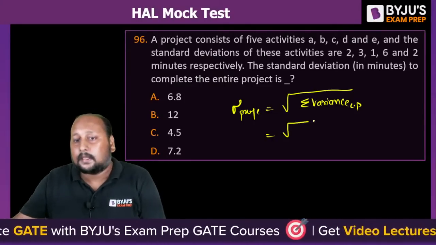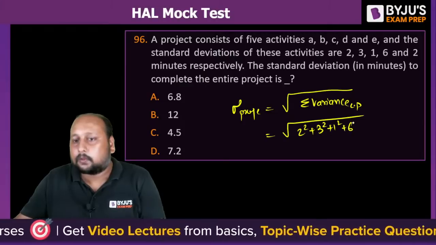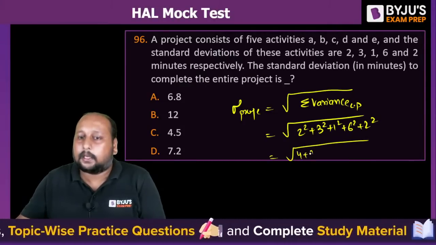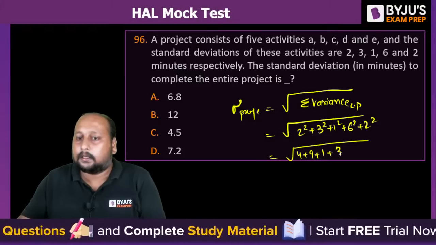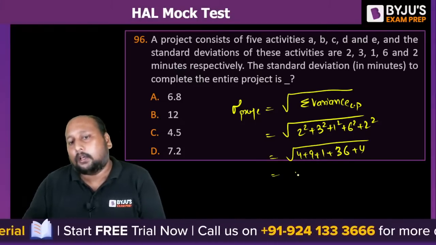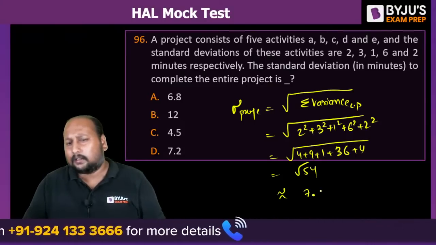So we can simply say it is nothing but 2 square plus 3 square plus 1 square plus 6 square plus 2 square. That is equal to root of 4 plus 9 plus 1 plus 36 plus 4. So how much is that? 40, 50, root of 54. Root of 54 means approximately 7.2.